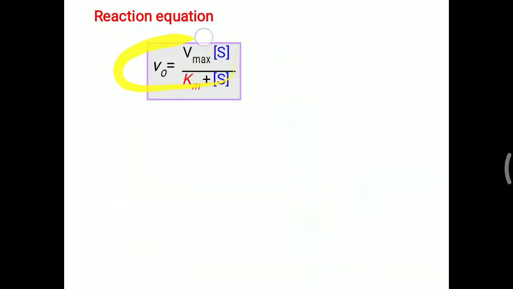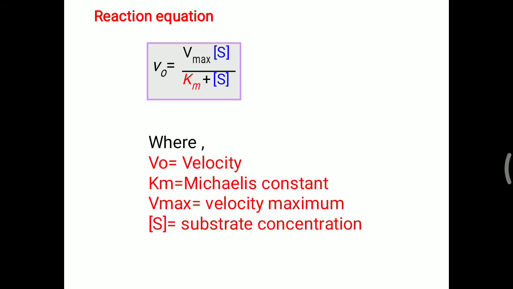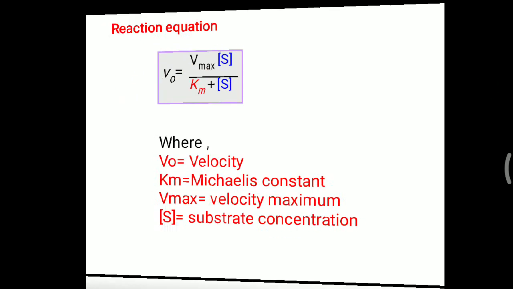Further, we will look at the Km value and substrate concentration, which help in calculating enzyme activity. The reaction equation, measured in terms of velocity, is V = Vmax × [S] / (Km + [S]), where Vmax is the maximum velocity, Km is the Michaelis constant, and [S] is the substrate concentration. If we have the Vmax and Km values for this enzyme activity, and the substrate concentration, we can get the velocity for that particular substrate and enzyme.